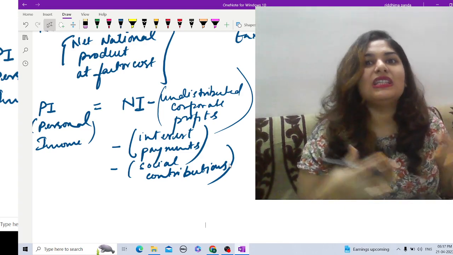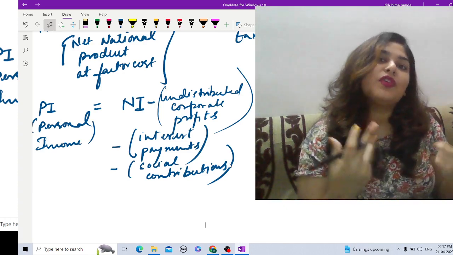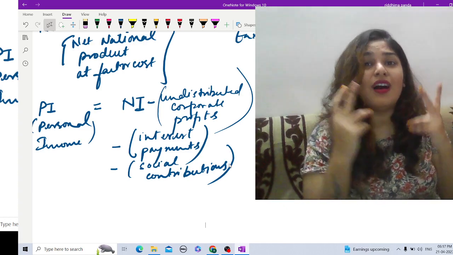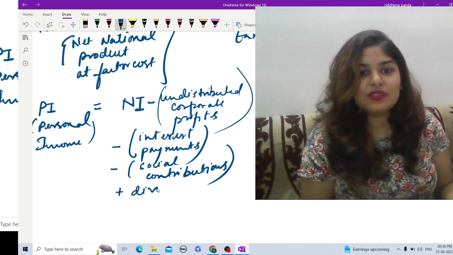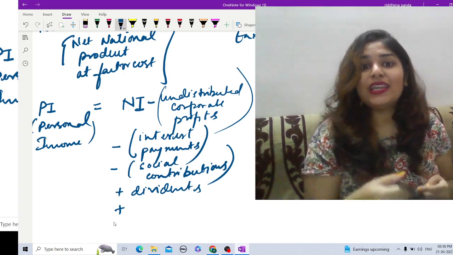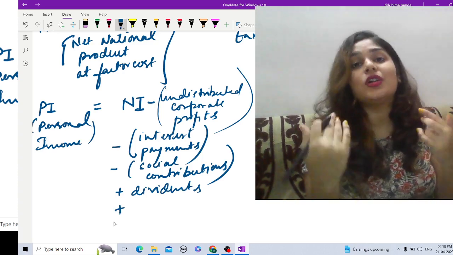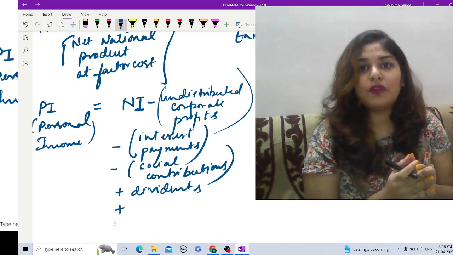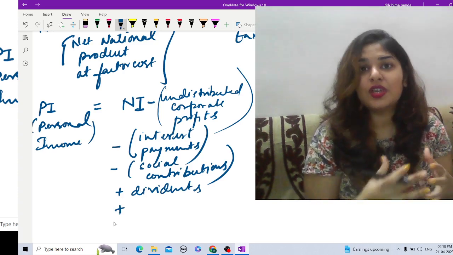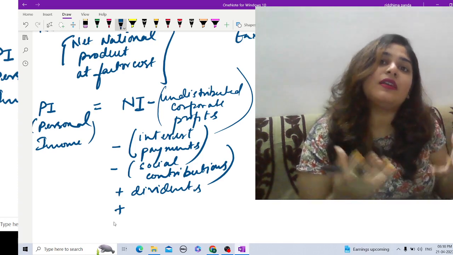So dividends, bonus, etc., these can be part of your personal income but that you just received suddenly. So let's write down plus dividends, plus what else, like you are paying interest, you are also gaining interest, say from different types of capital, bonds, shares, or property that you have, so you can earn interest.